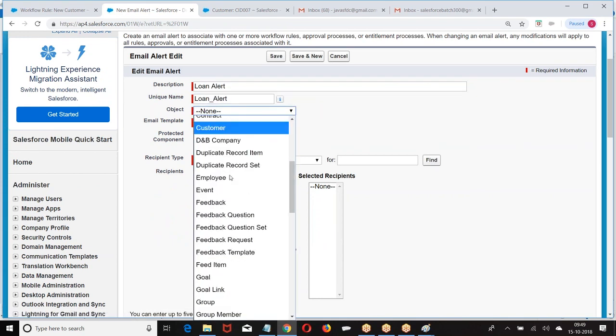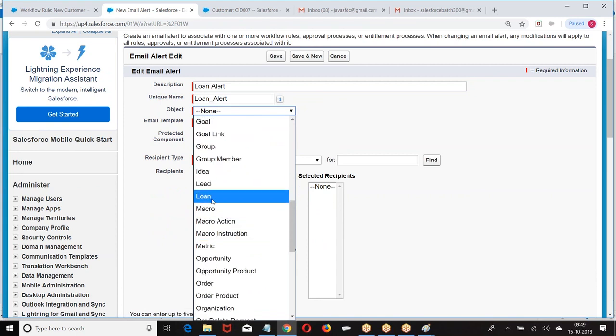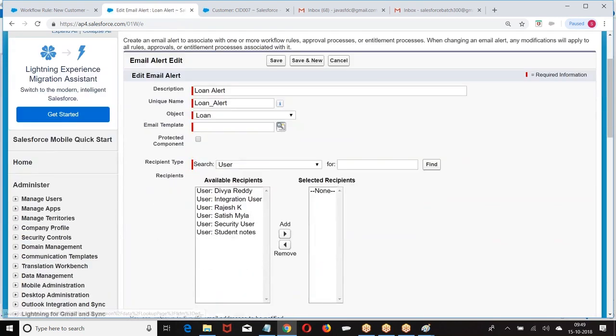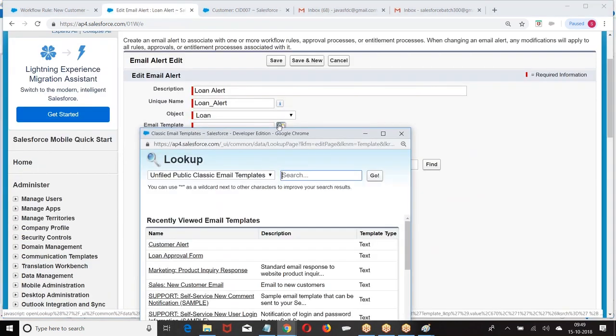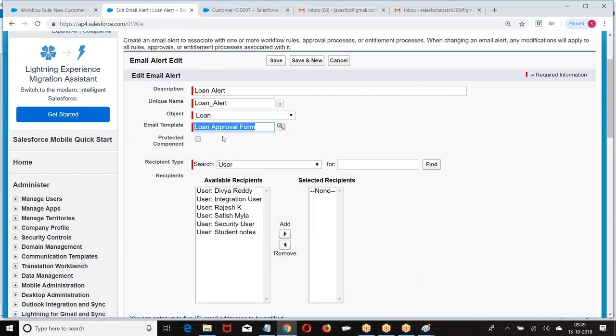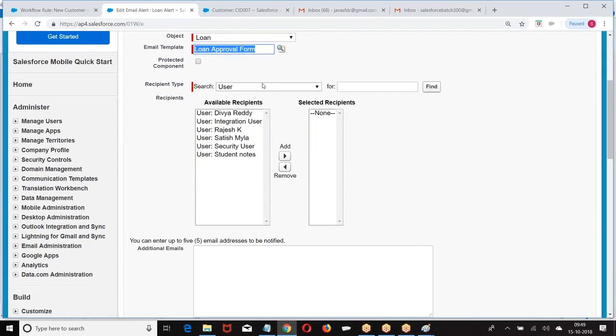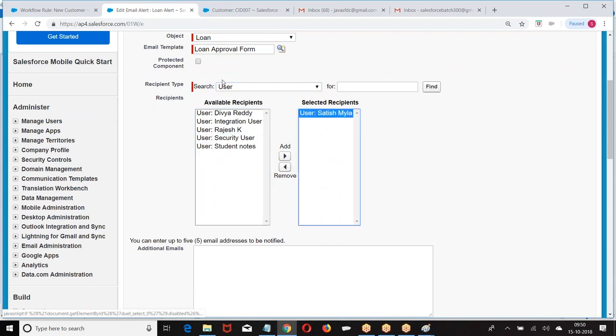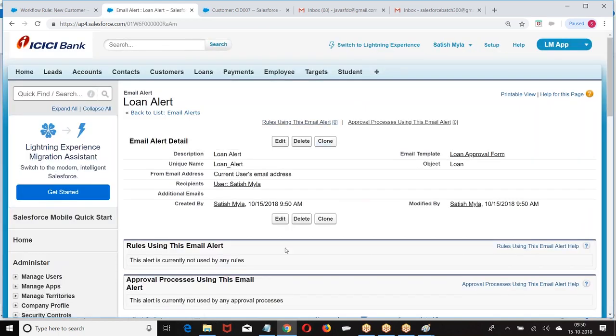On which object are you doing it? Loan object. Email template: loan approval form. To whom do you want to send? Choose the people. Send it to Satish. Choose the person to whom you want to send. So I have created an email alert. I have created an action called email alert.